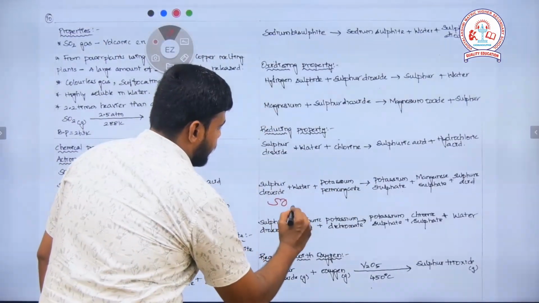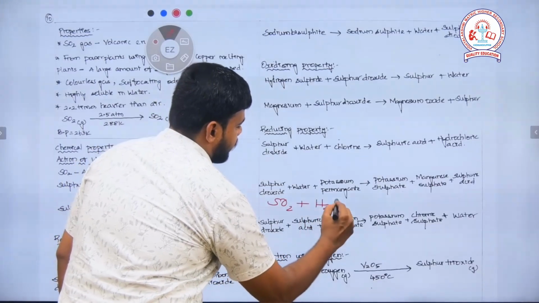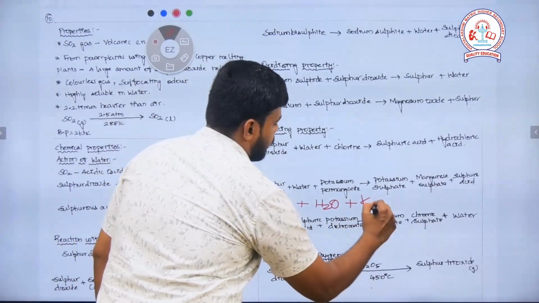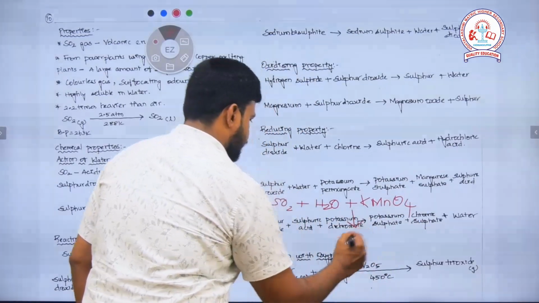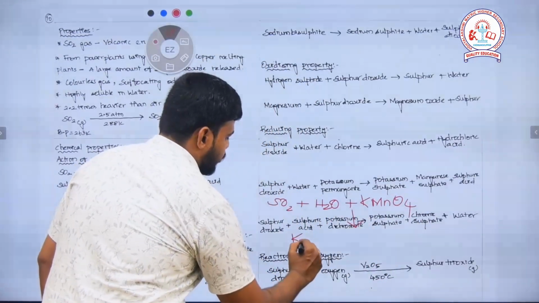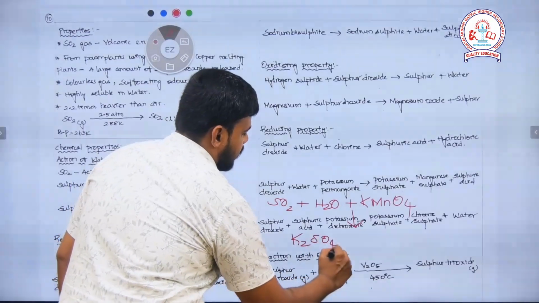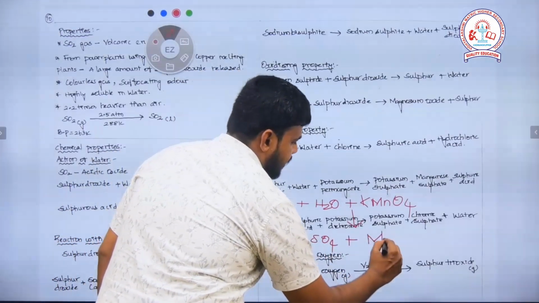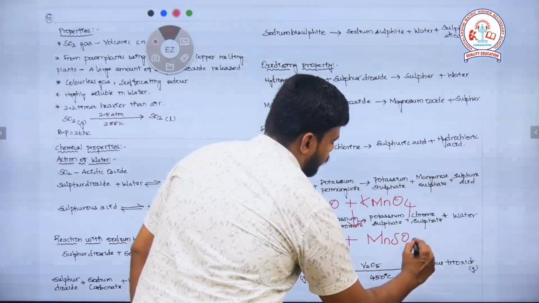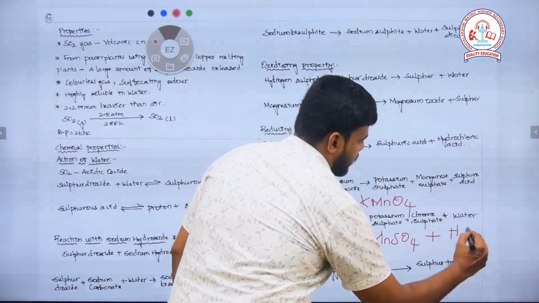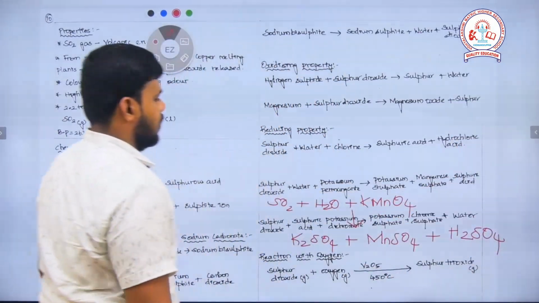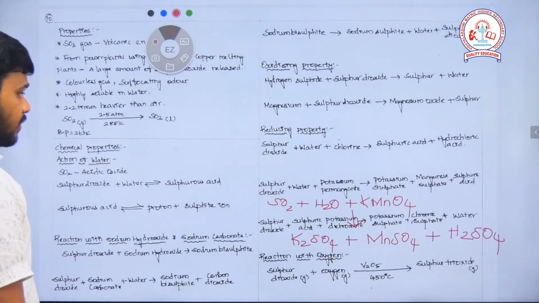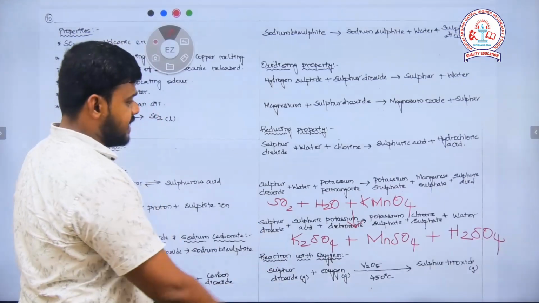Sulfur dioxide plus water plus potassium permanganate gives K2SO4 plus MnSO4 plus H2SO4. So it's a reducing nature.